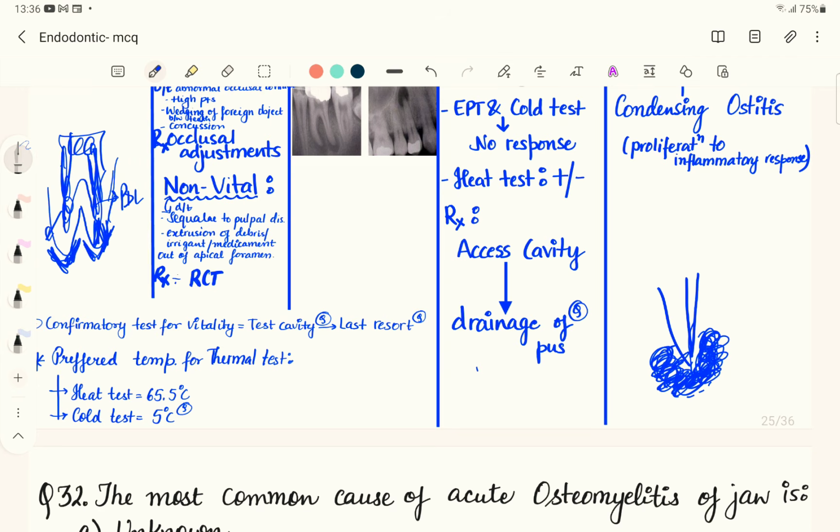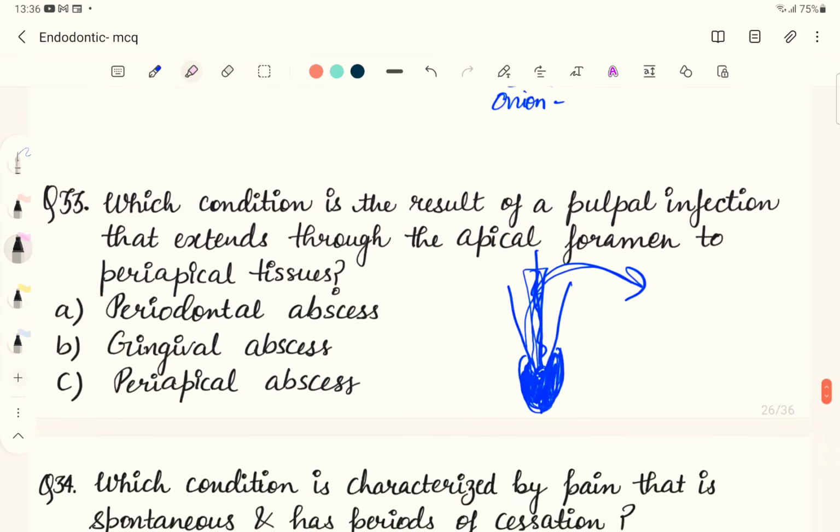The preferred temperature for the thermal test, so for heat test it is 65.5 degrees Celsius, and for cold test it is 5 degrees Celsius. So that also you have to remember, it can be asked. So that's a periapical abscess which we have talked about.